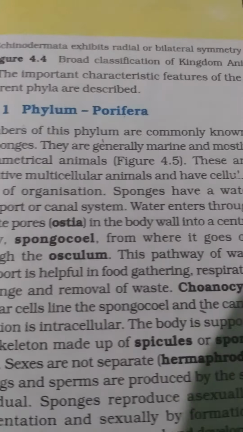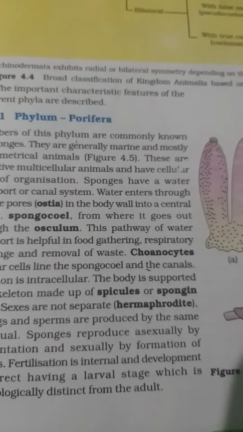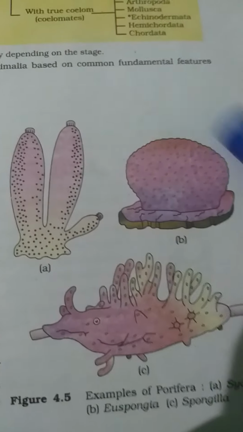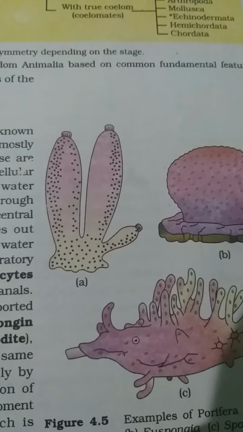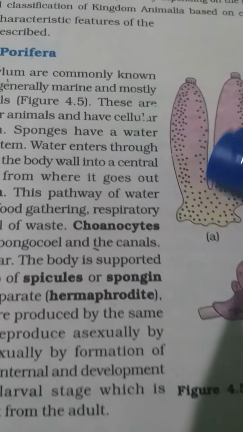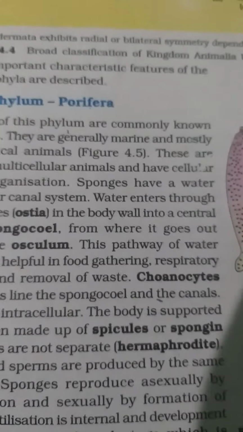So, phylum characters. See, these are very important and you are going to learn them by heart. These are sedentary. Sedentary means they do not show any movement. The phylum Porifera derives its name from the pore bearing organism. You see the tiny holes around this, so these are known as pore bearing.